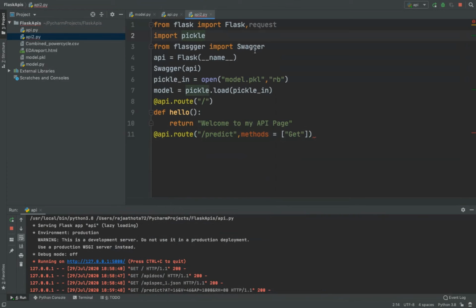From Flasgger, I want to import Swagger API UI. The model deserialization code is here, and app routing. And here I want to use the post method, because I'm going to work with files. Whenever you are using this post request, how to do the coding is something we're going to see right now.